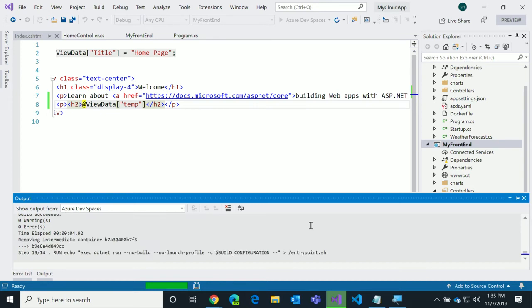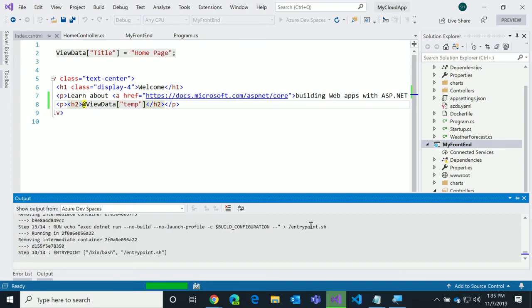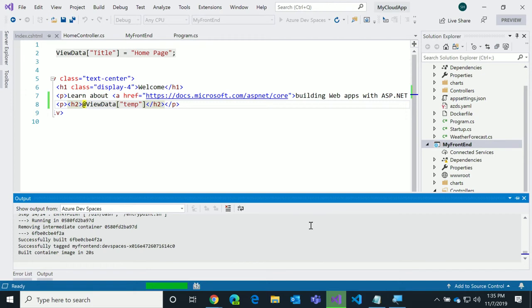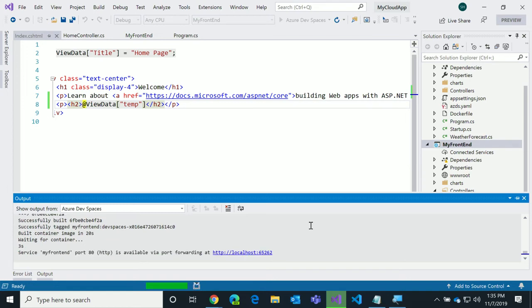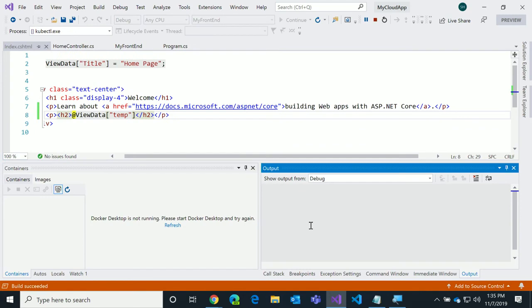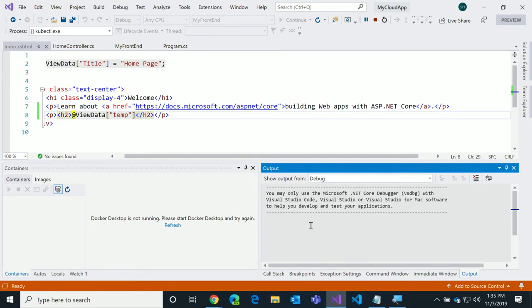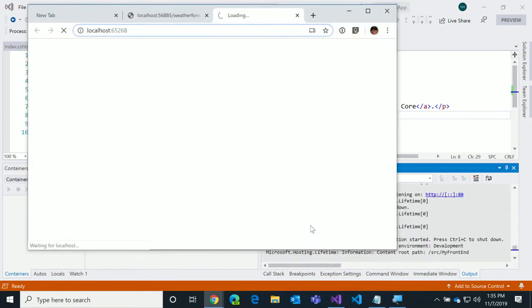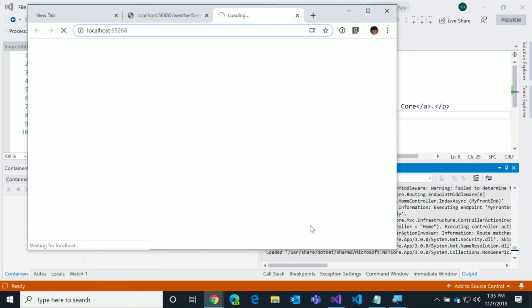Once again, it takes a little bit to boot the container up the first time, but once I have both the front end and the back end up, I can just change a line of code up here, and I'll show that in a second. Okay, the container's built. It's waiting for the container to run. And it did all that in 3 seconds. It synced the stuff, pushed all his code up there for this new app, built a container, deployed it onto the cluster in 3 seconds. I mean, that's pretty fast.